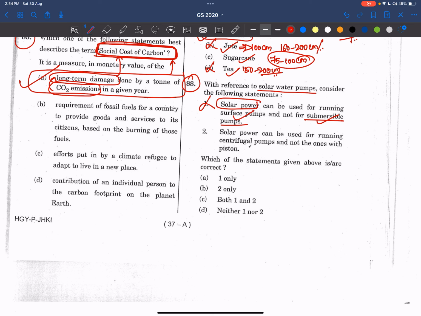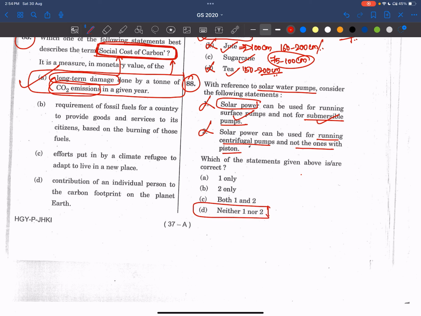Now see, solar power can be used for running centrifugal pumps, not the ones with piston. See, anything is power, right? Either it is solar power, wind power, coal power, anything, we can run both centrifugal pumps and piston pumps. So even this is wrong, right? This is a very simple question, friends. He's asking just about solar power, which is just a different type of power. So the question is simple.